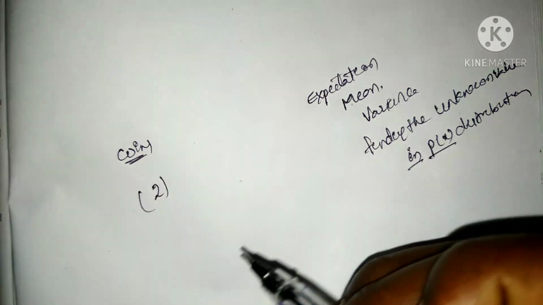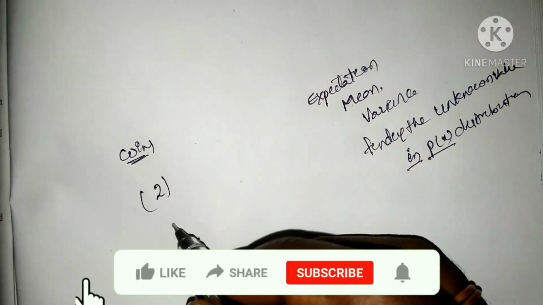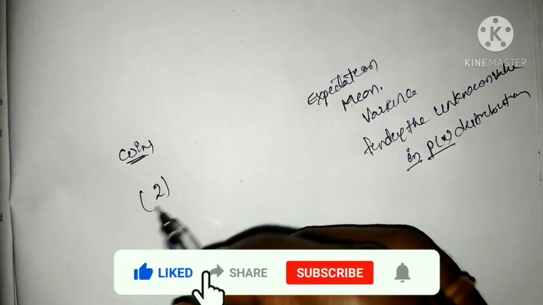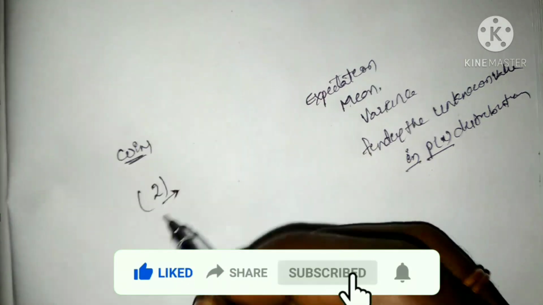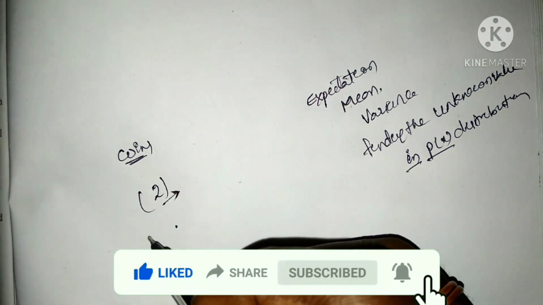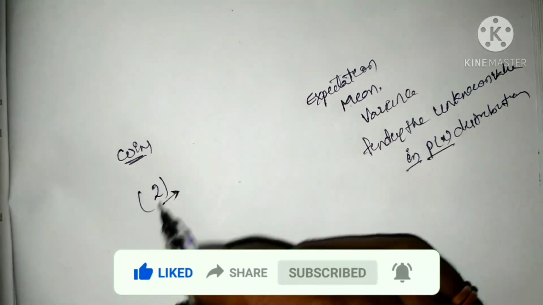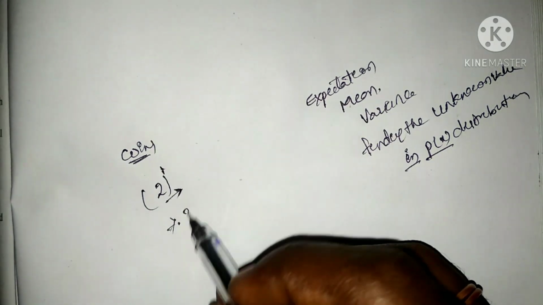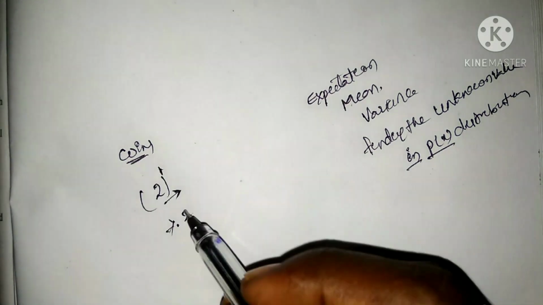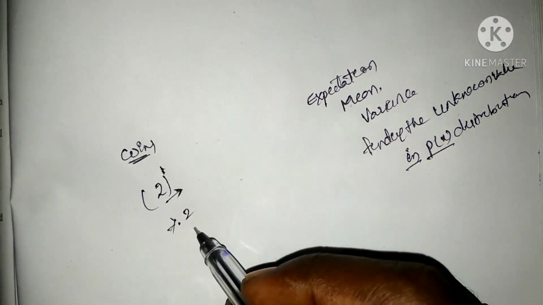Let us think that we are tossing this coin one time, only one time. The outcomes are going to be 2. Here 2 to the power 1 is 2.